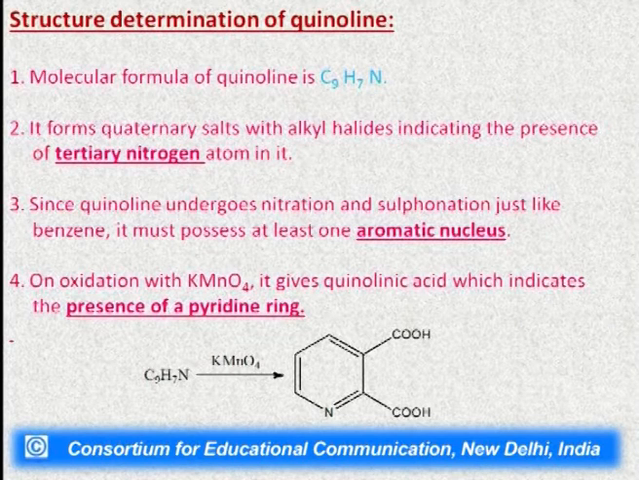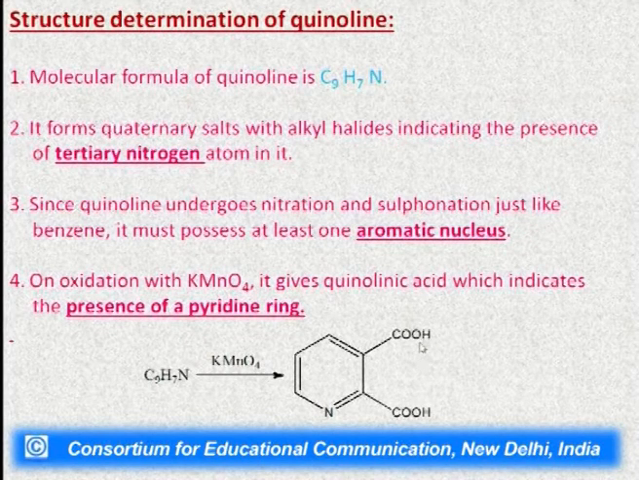Now on oxidation with KMnO4, potassium permanganate, it gives quinolinic acid, which indicates the presence of a pyridine ring. Here you can see the reaction. This is the quinoline; we don't know the structure here, this is only the molecular formula. We do the oxidation reaction and it forms a compound having a pyridine ring with 2 carboxylic acid groups.